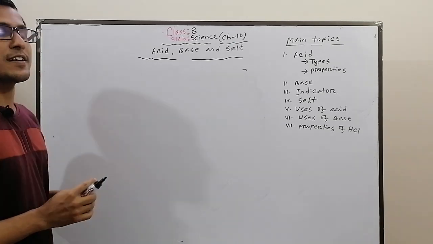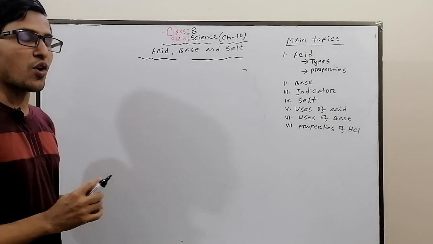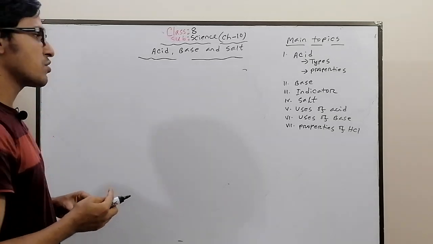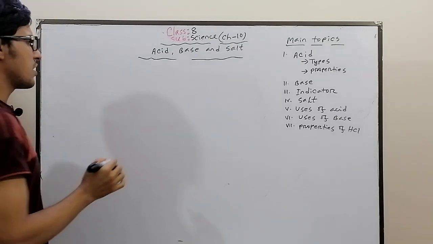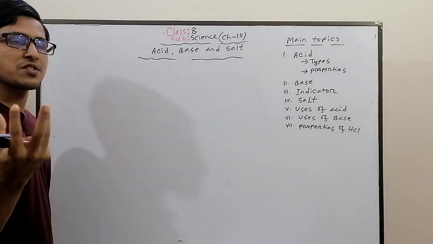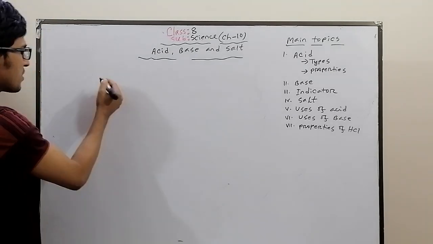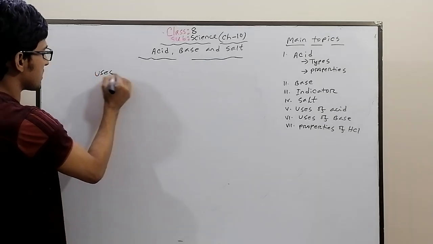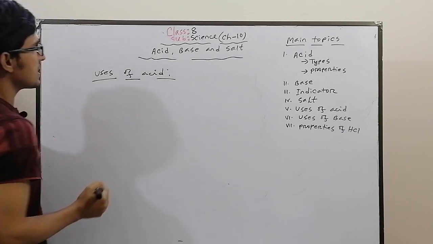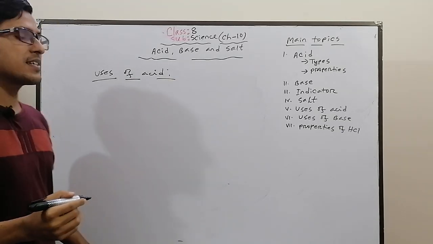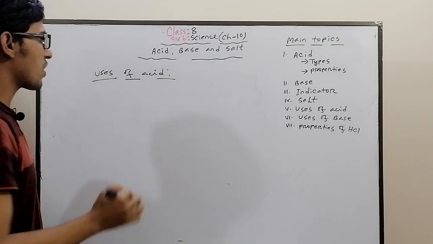Citric acid is found in orange and lemon. It prevents a disease called scurvy. So organic acid prevents scurvy.